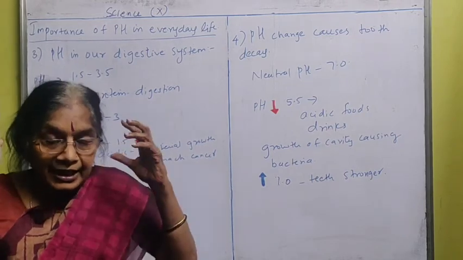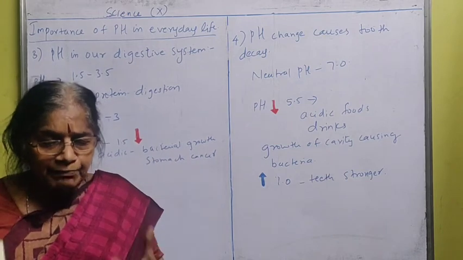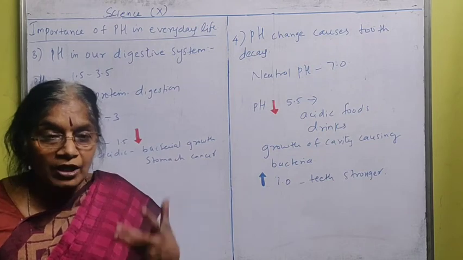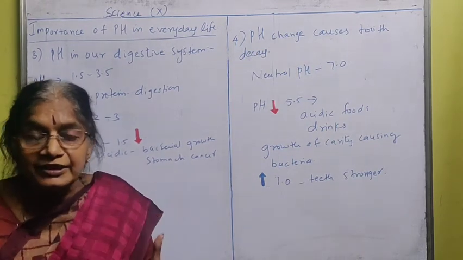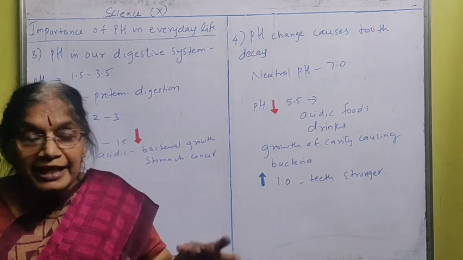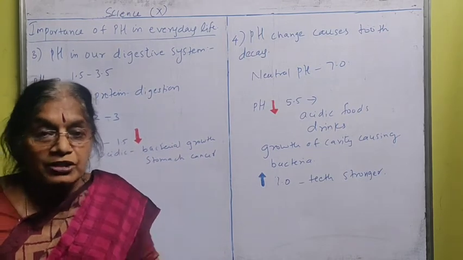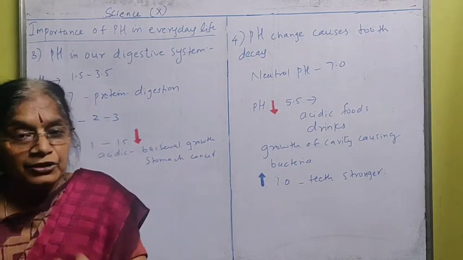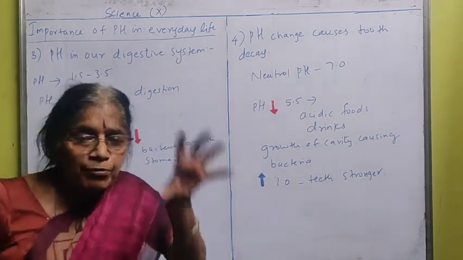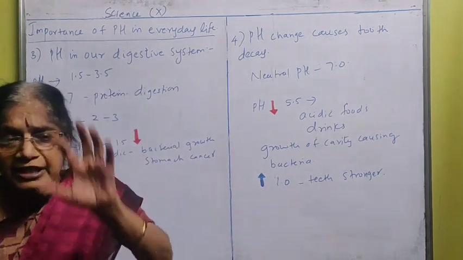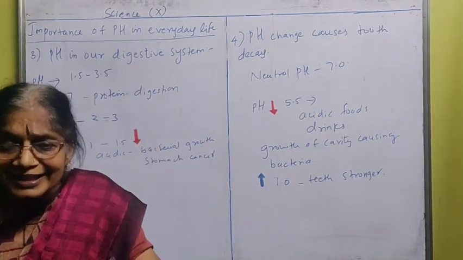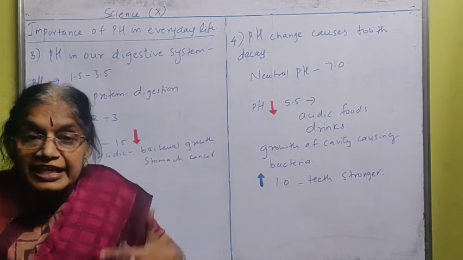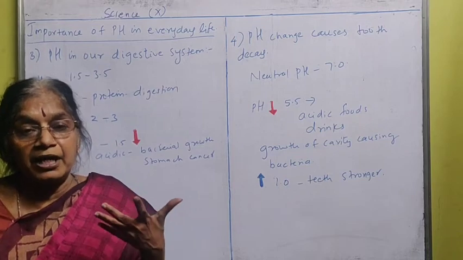Because of the heavy food, the fat and protein content heavy food we have taken, and all the masala food, those foods will affect our stomach. It won't be able to easily digest because hydrochloric acid has a limited power. It will only convert certain protein foods. Certain food will remain as it is. So all the hydrochloric acid won't be used. So hydrochloric acid percentage increases in our stomach.